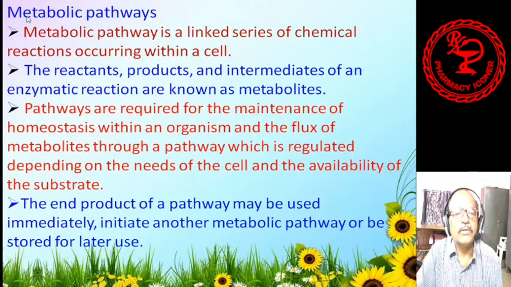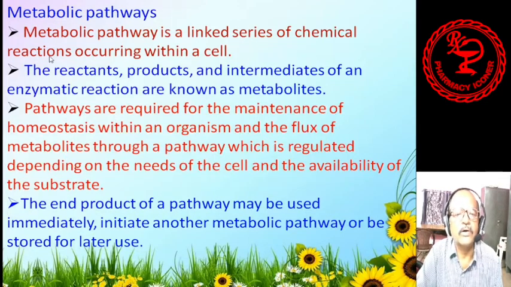Now we will discuss the metabolic pathways. What are the metabolic pathways? It is nothing but a linked series of chemical reactions occurring within a cell. You know that the cell is the structural and functional unit of a plant, and these metabolic pathways are a linked series of chemical reactions within a cell.